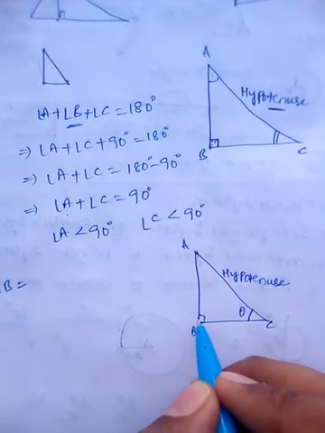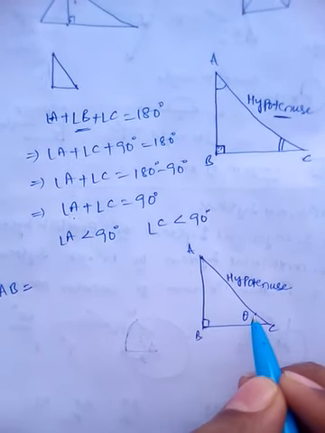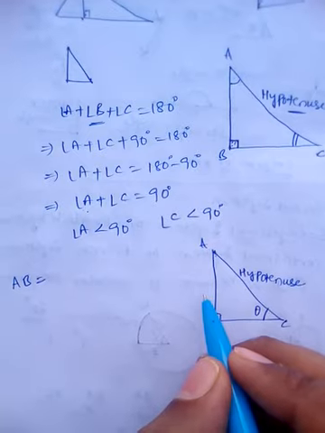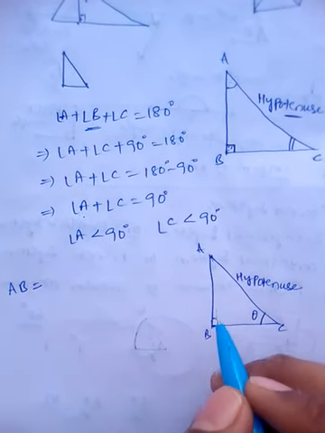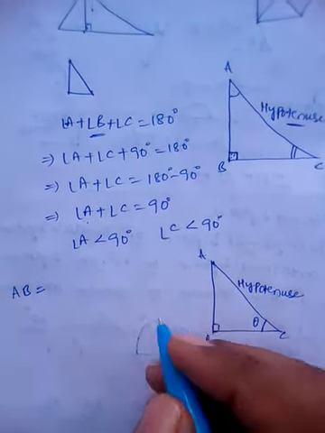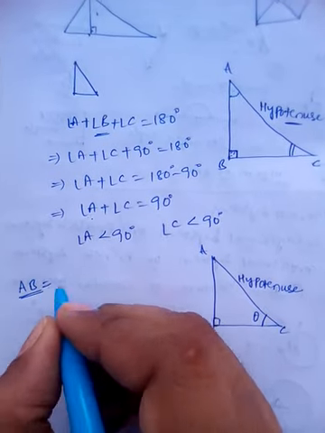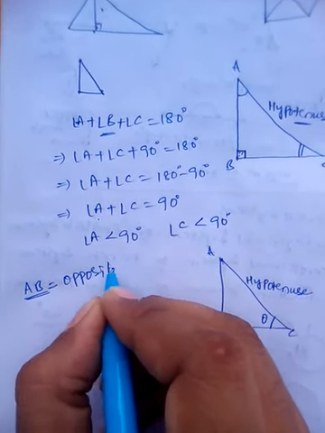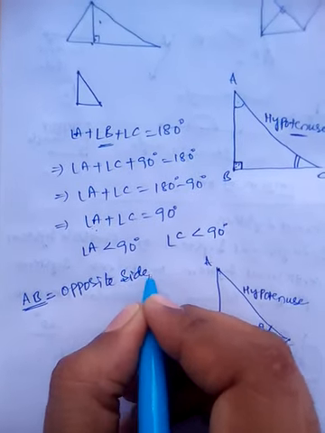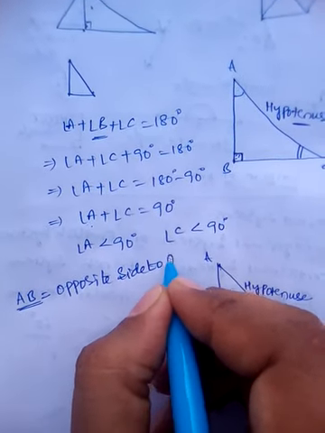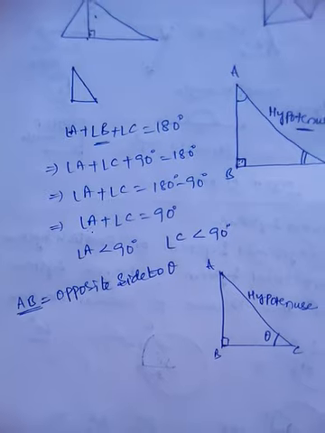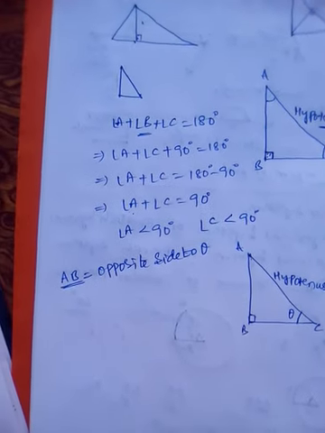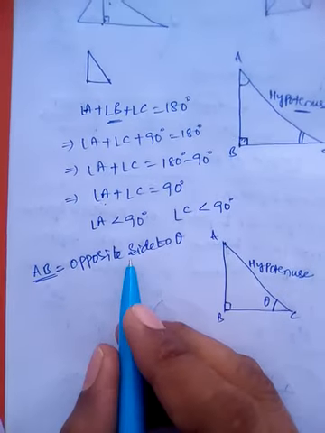The side AB is quite opposite to theta, isn't it? So we say that side AB is named the opposite side to theta. Some people will learn only "opposite side".